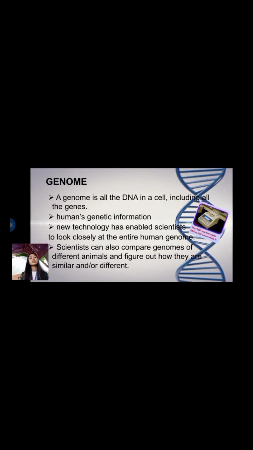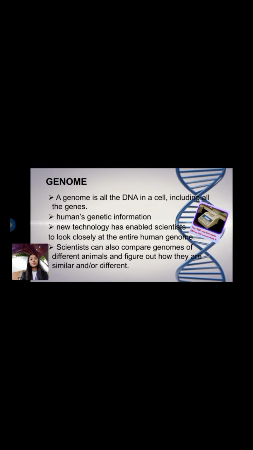The next term is genome. A genome is all the DNA in a cell, including all the genes. Humans' genetic information is referred to as the genome. New technology has enabled scientists to look closely at the entire human genome, such as the figure on the side, which is the PCR machine, which copies DNA so that we can study it.